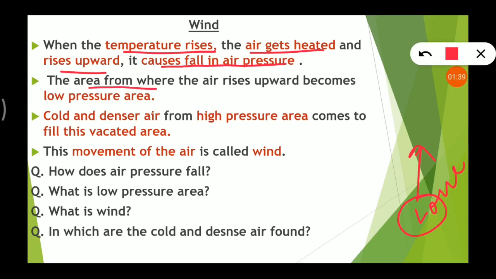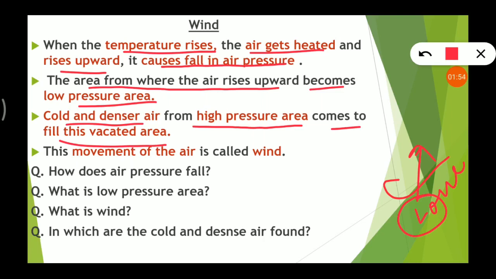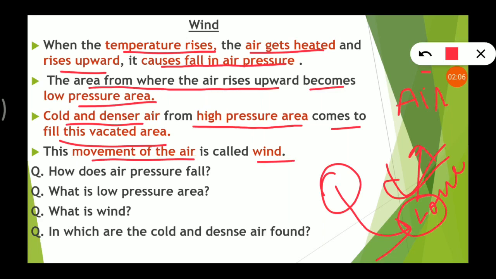The area from where the air rises upward becomes low pressure area. Cold and dense air from high pressure area comes to fill this vacated area. This movement of the air is called wind. Air is a constant thing, and the wind is the flowing of air.